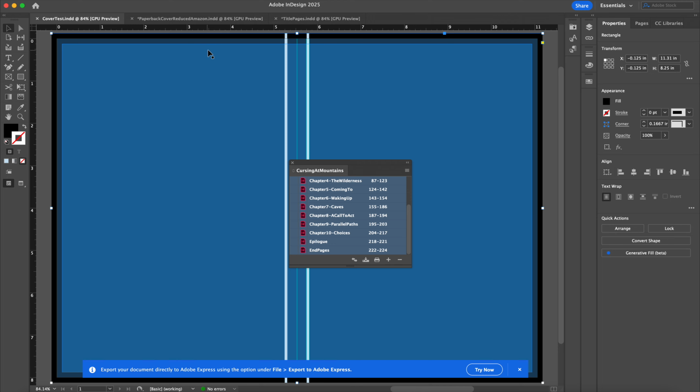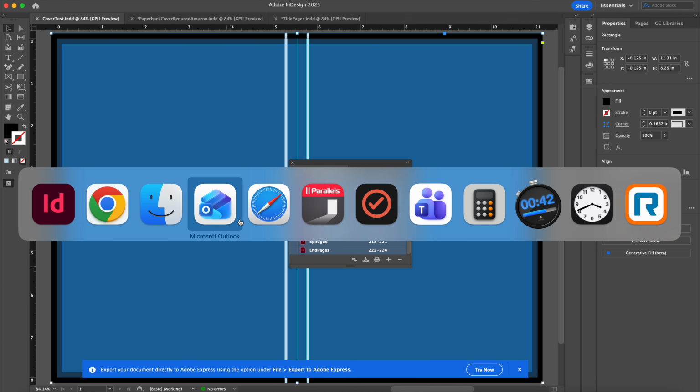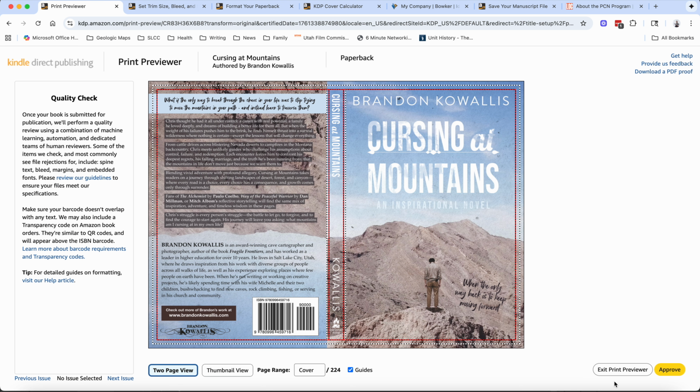And then what I ended up doing was saving this out. I'd exit the preview, re-upload the file, and then preview it again. And it's like, okay, well, the bleed and the trim are fine on the sides, but on the top and the bottom, it's way off.